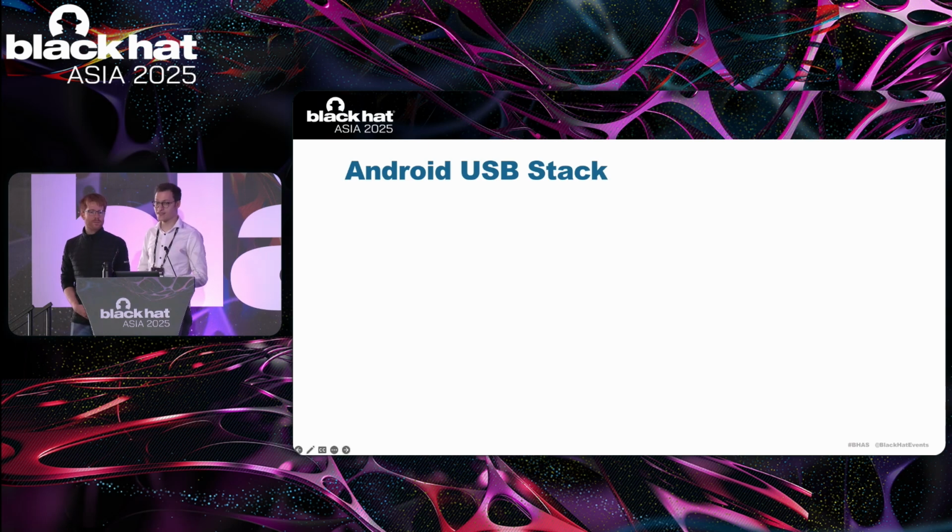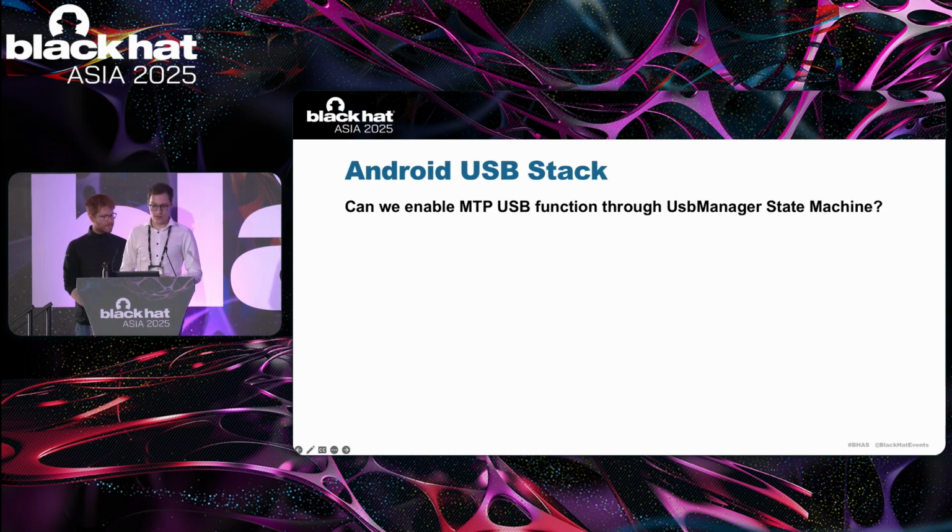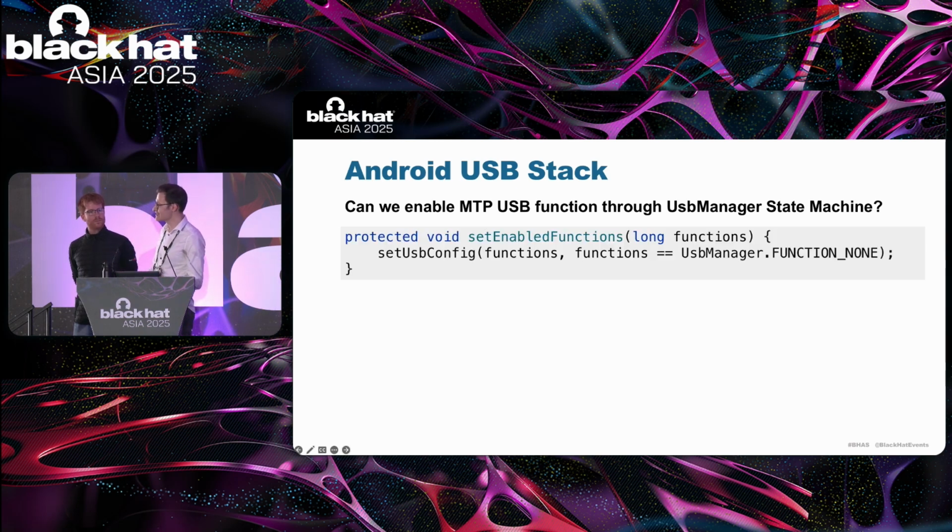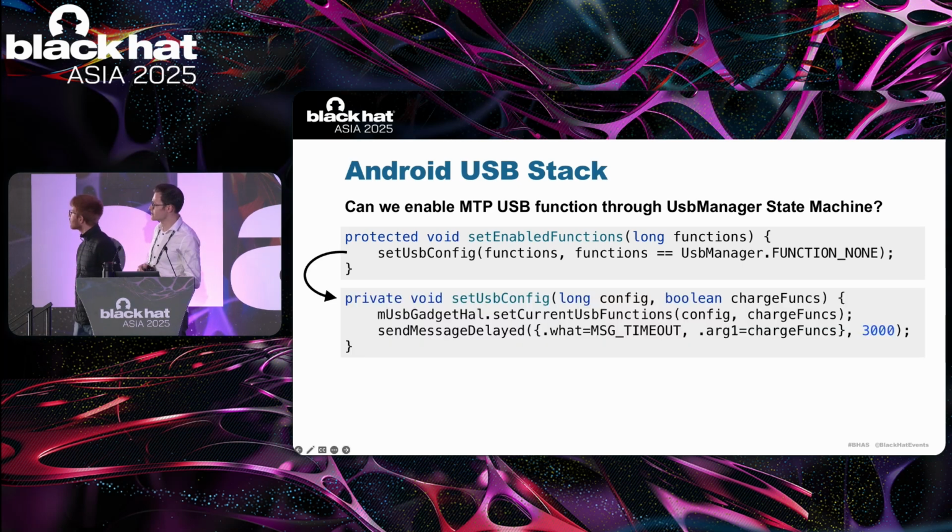Okay, now let's dive deeper into the Android USB stack. We want to figure out if there is some way to exploit the USB manager state machine to get access to MTP, to the full MTP with all files, while the device is locked. Remember that the USB manager maintains a field that stores the currently enabled USB functions, such as, for example, MTP or USB tethering. Now, whenever this field is changed, the setEnabledFunctions method inside the USB manager is executed. And you can see that this setEnabledFunctions method in turn calls the setUsbConfig method.